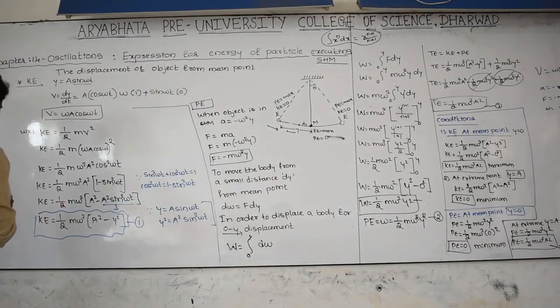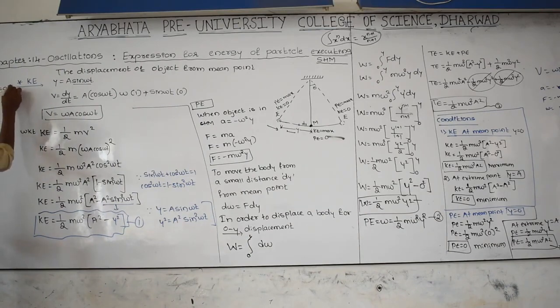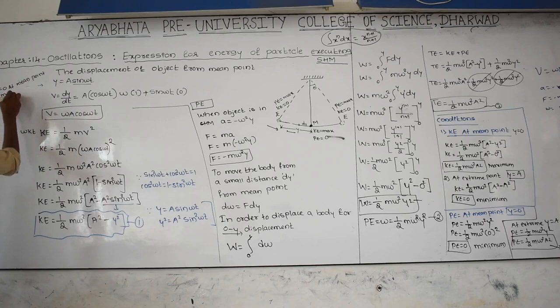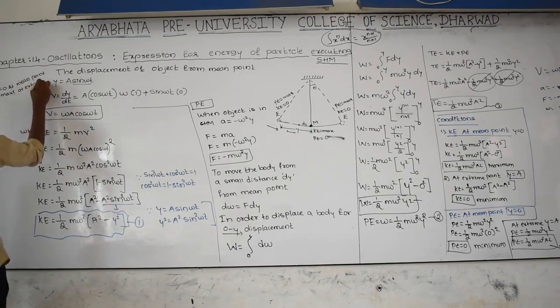Yesterday I discussed the first condition, second, third, fourth, fifth. Kinetic energy is equal to 0 at extreme point. At mean point kinetic energy is maximum. And exactly opposite of this one is the potential energy.